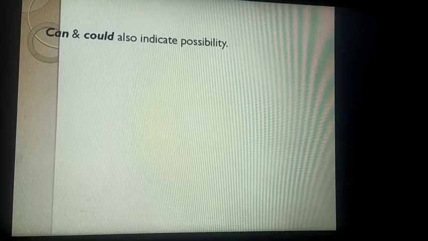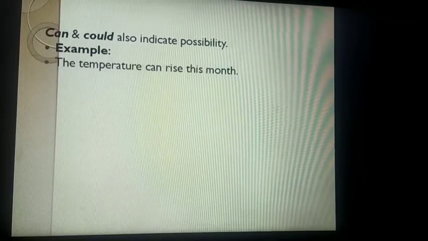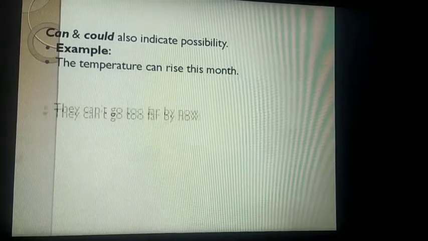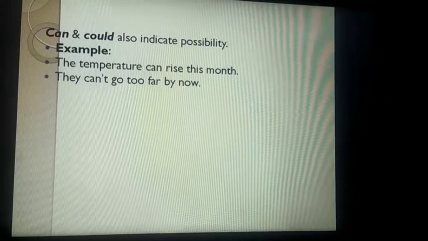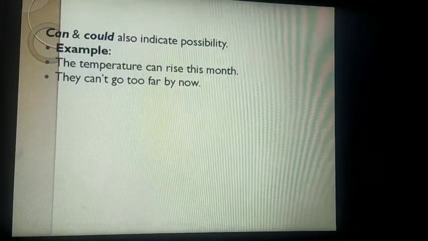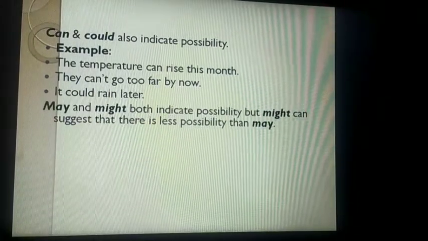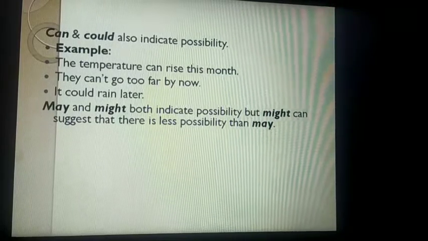Can and could also indicate possibility. Let's see how. The temperature can rise this month. They can't go too far by now. It could rain later. May and might का use देख लेते हैं.